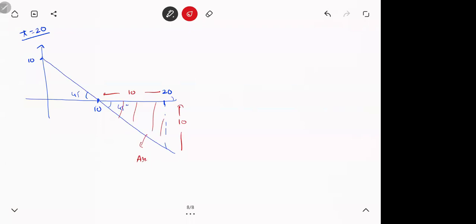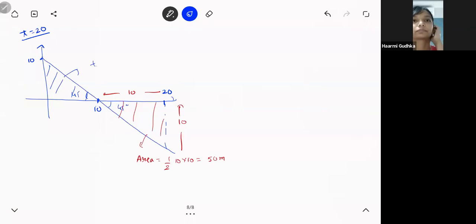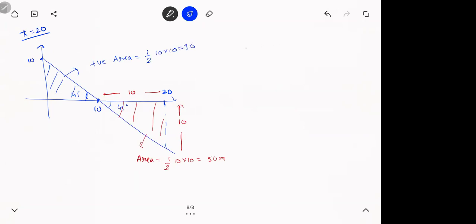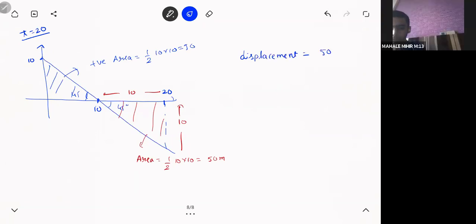How much? Half base into height. That is 50. This is a positive area. This is also 50. So what is displacement? 0. 50 minus 50. The distance will be 100. No?